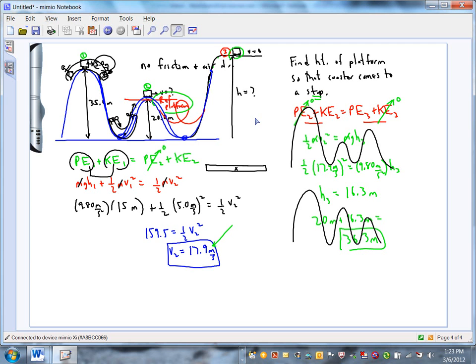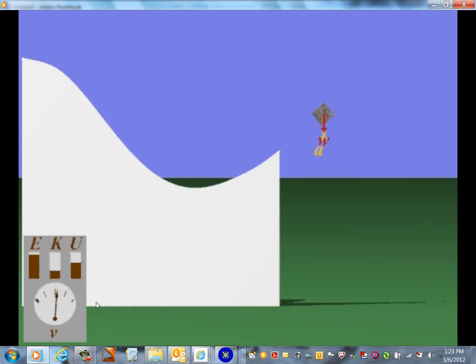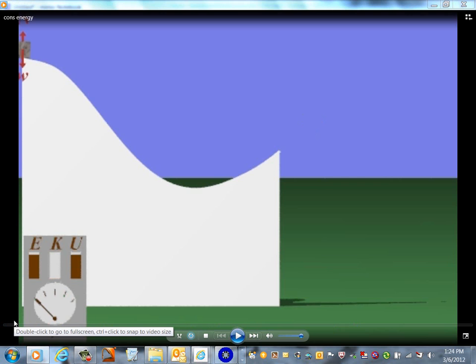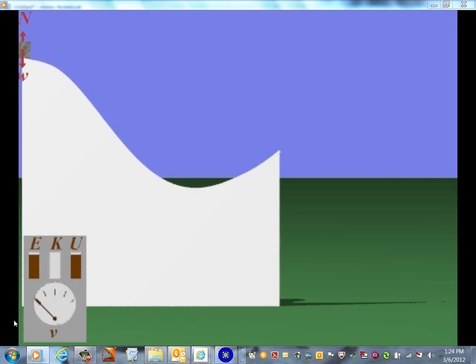One little graphic to leave you with here. This is not a roller coaster, but it's a similar kind of situation. Kind of like a ski slope. There's a box sitting at the top of the ski slope. And down here at the bottom we have a couple meters. The one that says capital U, that's the potential energy. Capital K is the kinetic. Capital E is the total energy. So how fast is this thing moving right now? Zero, because there's no kinetic energy.